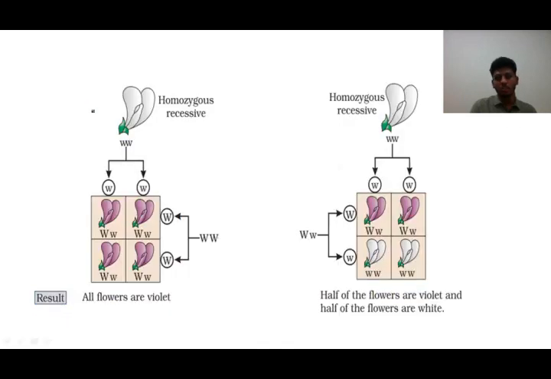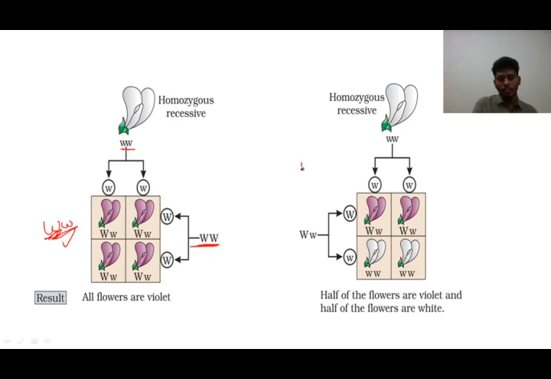This is pictured in your textbook by this diagram, students. You can see here, first they have taken a homozygous dominant flower which has purple colored flowers, and the other one homozygous recessive, which has the small w, that is with white flowers. When this is crossed, you get capital W and small w individuals in the F1 generation. All 4 you get, and since capital W corresponds to purple, all 4 are purple in color. This becomes F1.